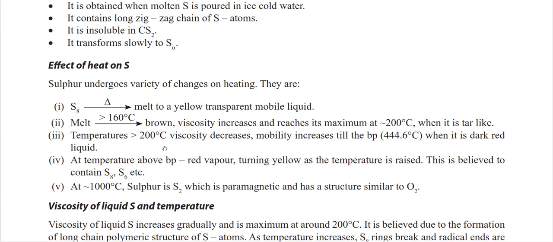Above the boiling point, red vapor turns to yellow as the temperature is raised, and it is believed to contain S8 rings, etc. And at temperatures above 1000 degrees, the sulfur is converted into S2, which shows paramagnetic behavior and is similar to O2. But at room temperature, it is not possible.